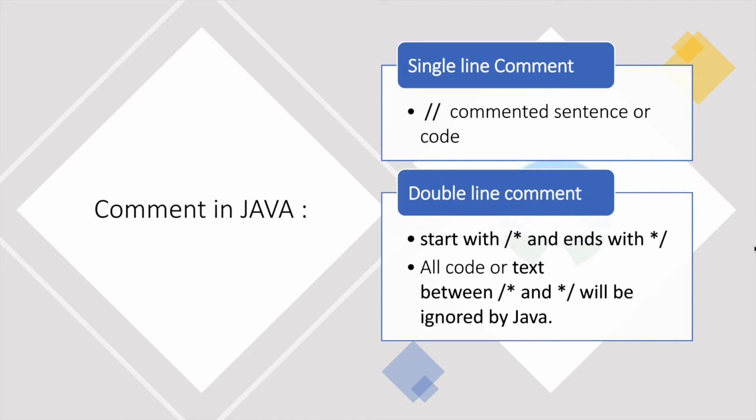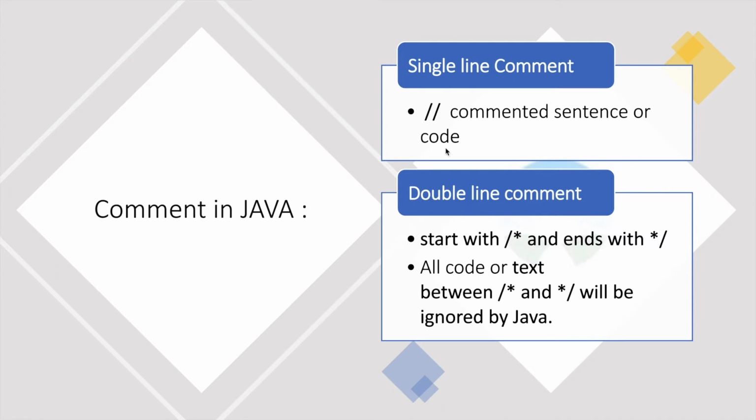But let's say you have more than one line, let's say 10 or 11 lines. It is very hard to give every line a double slash. So here comes the double line comment. What a double line comment does is we just have to give a forward slash and asterisk at the beginning of the code, and it doesn't matter if it's more than 10 or 20 lines, you just give an asterisk and slash at the end, the way you wanted to comment, then that section will be a block comment.